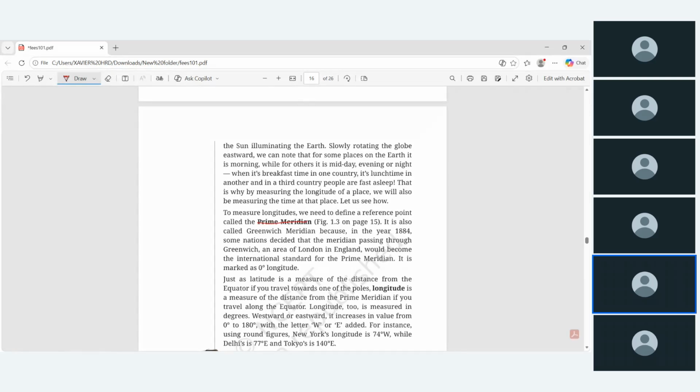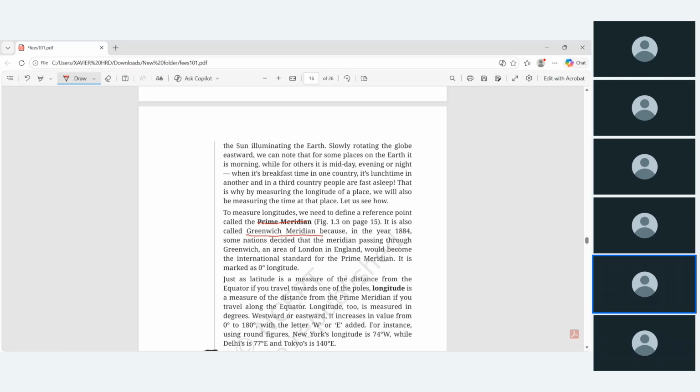This is what I said now. For latitude, the one reference point is the central line, that is the equator, whose value we fix as 0 degrees. In the same way, we have one reference point in longitude, which is called the prime meridian. It has one more name, which you might also have learned in school: the Greenwich meridian.